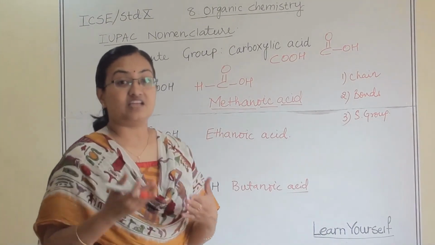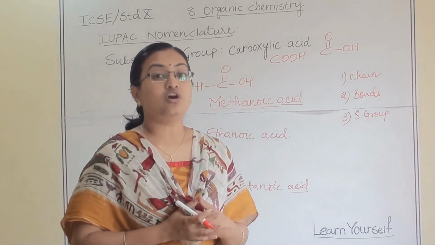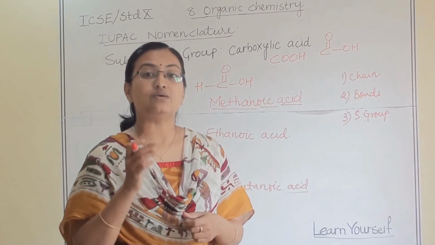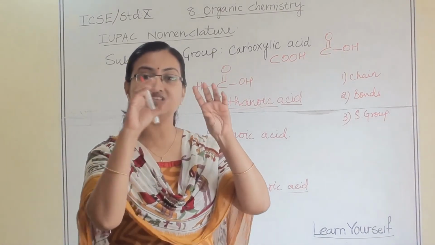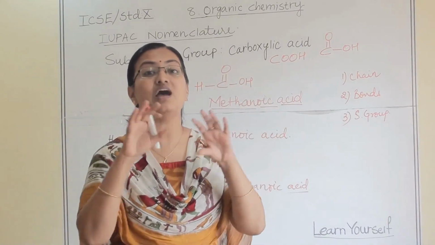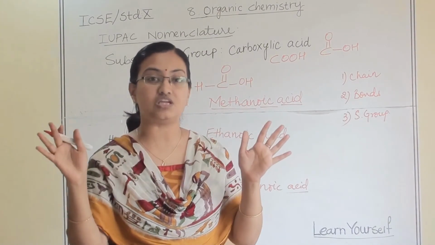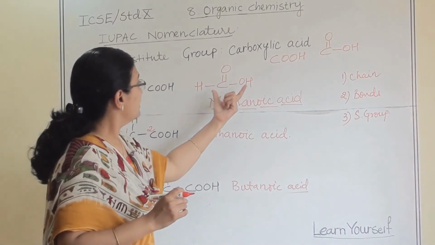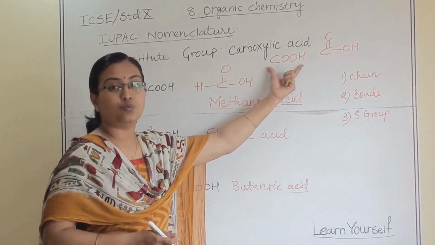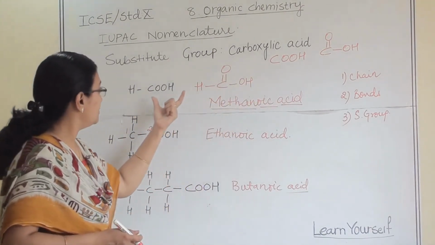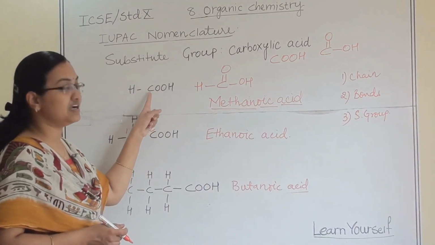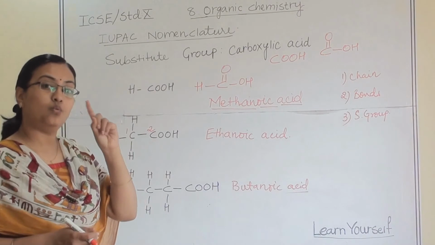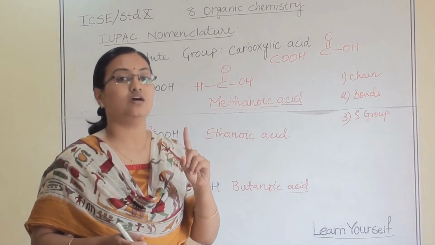While we are writing names for the alcohol, it is with OH. There is no carbon in that group, so we can see a separate carbon in alcohols. There are 4, there are 3. But in this, the group itself has 1 carbon atom. So this carbon atom we are counting as 1 carbon atom in our chain.